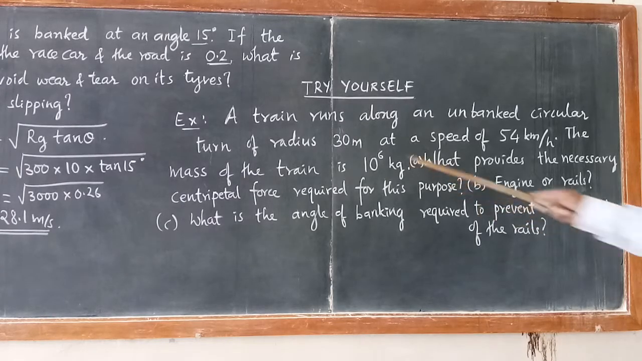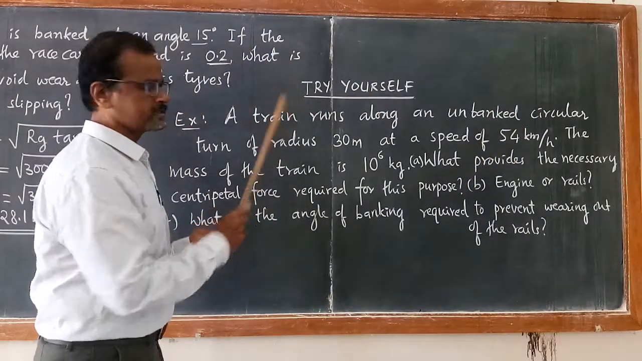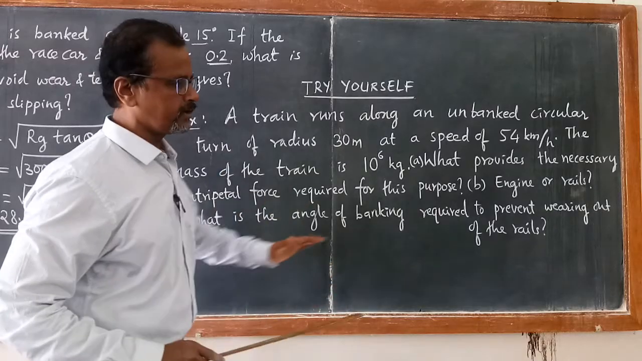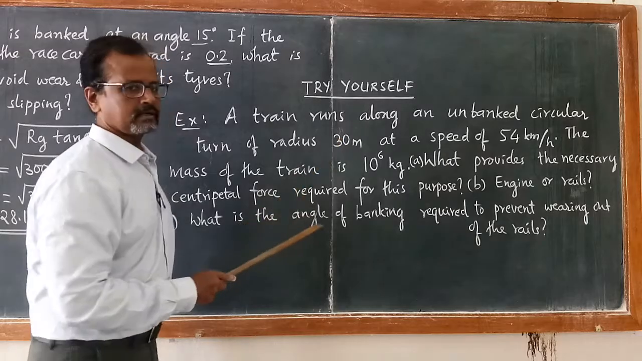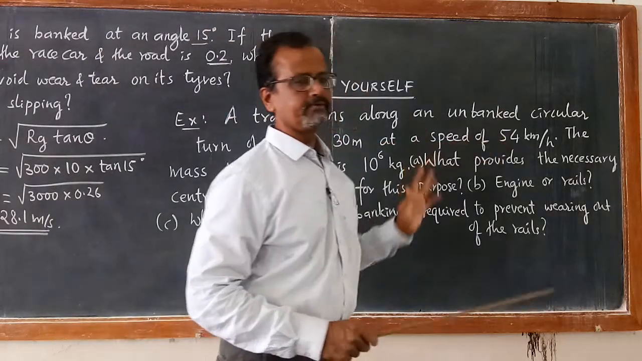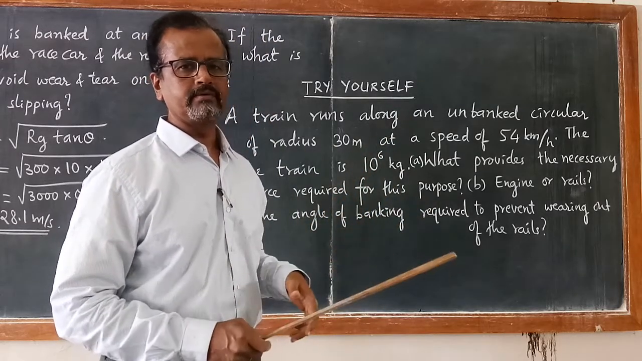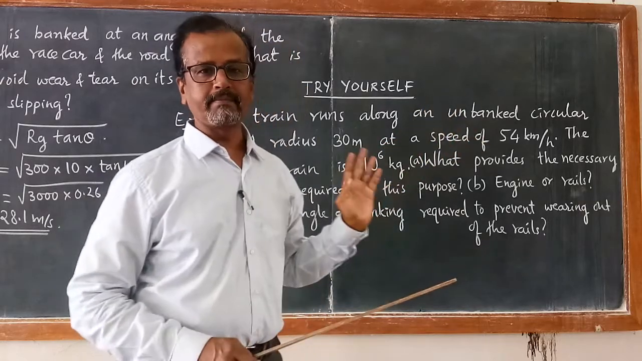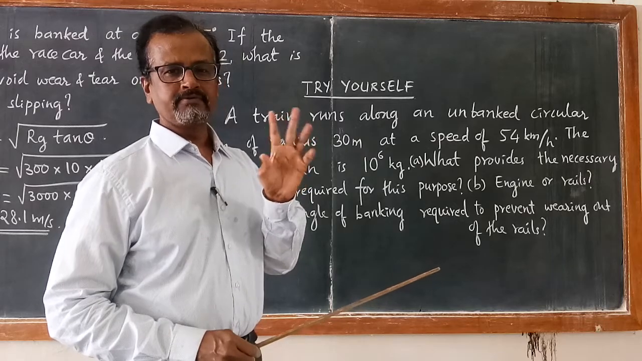A train runs along an unbanked circular turn of radius 30 meter. The train is running along a circular turn whose radius of curved path is 30 meter at a speed of 54 km per hour. 54 km per hour converted into meter per second, 54 into 5 by 18, becomes 15 meter per second.